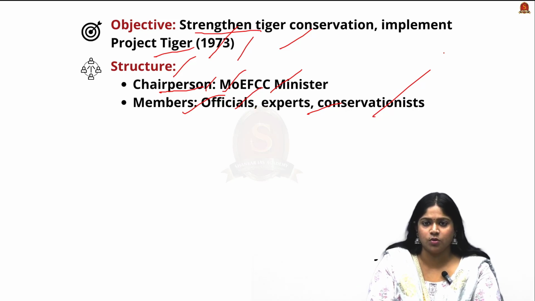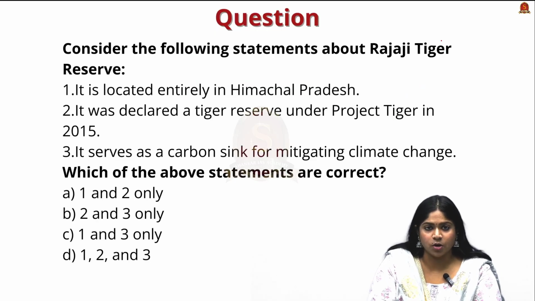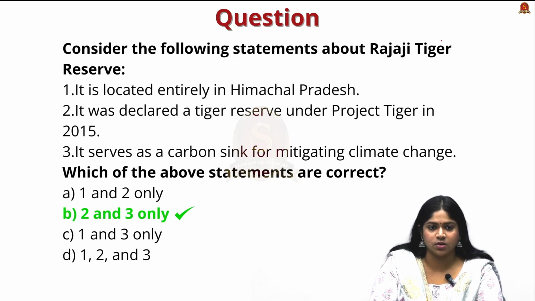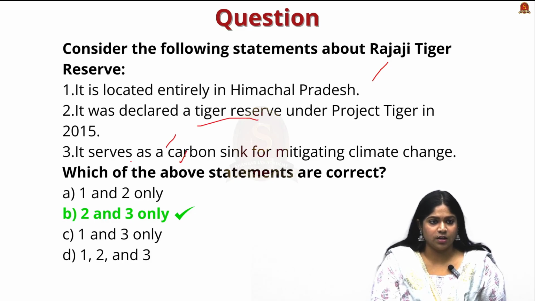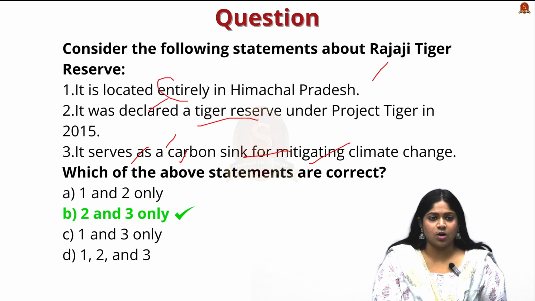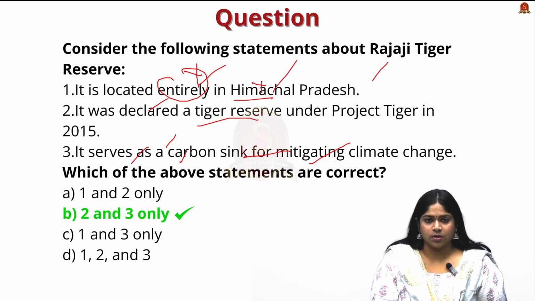So let us move on to our prelims question. Consider the following statements about the Rajaji Tiger Reserve. The correct option is B and C, where it was declared under Project Tiger in 2015, and it serves as a carbon sink for mitigating climate change, where these statements are right. And it is not located entirely, which is an extreme statement, and not in Himachal Pradesh but in Uttarakhand.